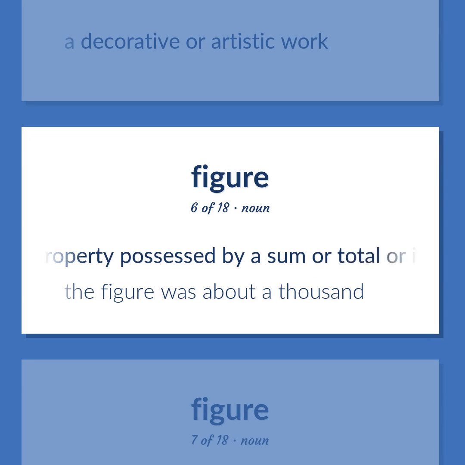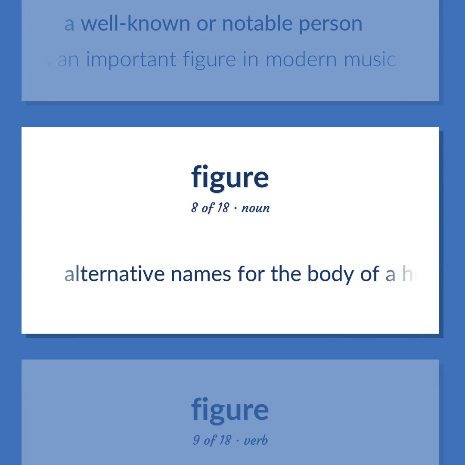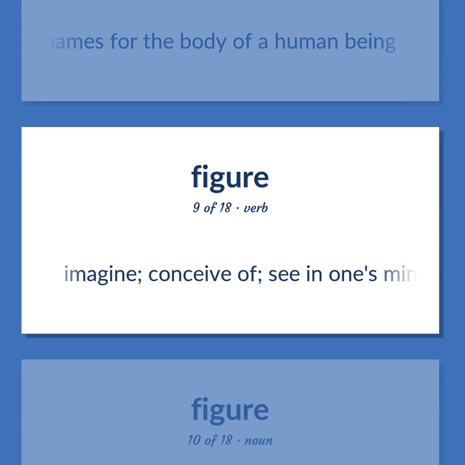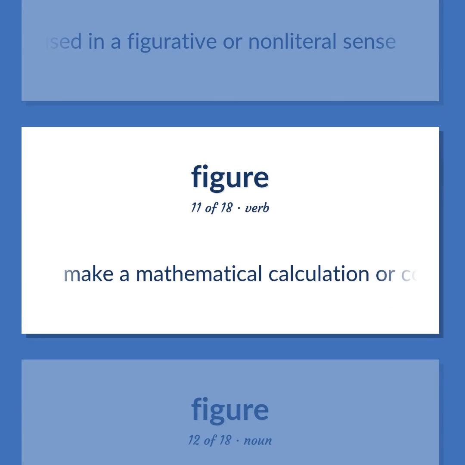The property possessed by a sum or total or indefinite quantity of units or individuals. The figure was about 1,000. A well-known or notable person. She is an important figure in modern music. Alternative names for the body of a human being. Imagine. Conceive of. See in one's mind. Language used in a figurative or non-literal sense. Make a mathematical calculation or computation.